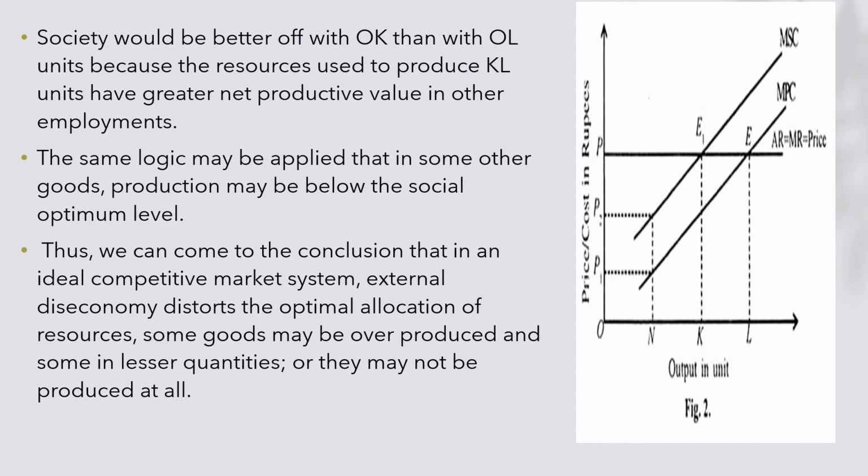The same logic applies to some other goods. Thus, we can come to a conclusion that in an ideal competitive market, the external diseconomy distorts the optimum allocation of resources. Some goods may be overproduced, some are produced in smaller quantities, and some may not be produced at all.